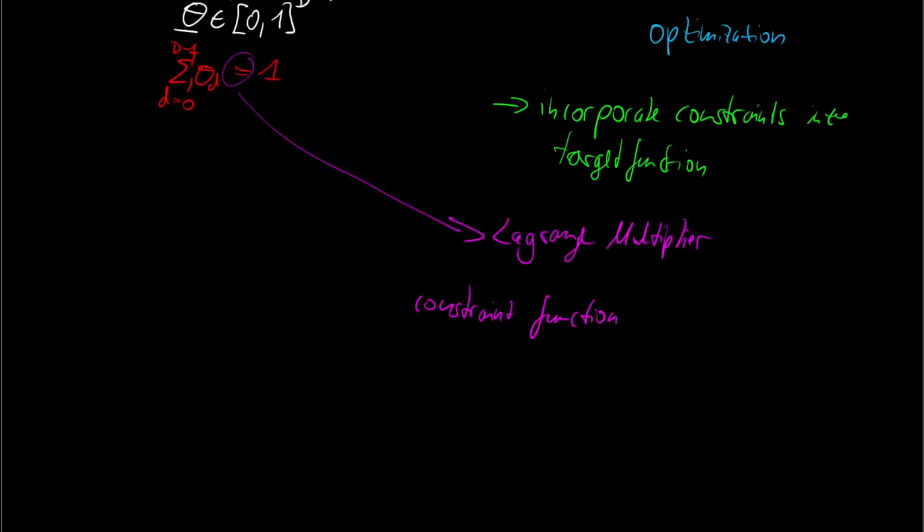So we have the sum from d is 0 to capital D minus 1 over theta d minus 1 is 0. And we define this as our g of theta vector, the constraint function.